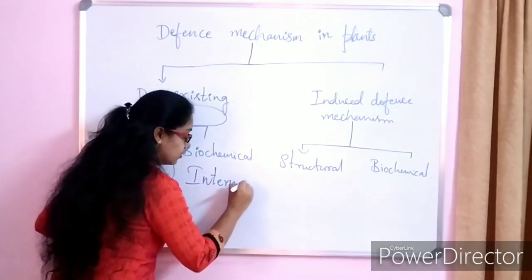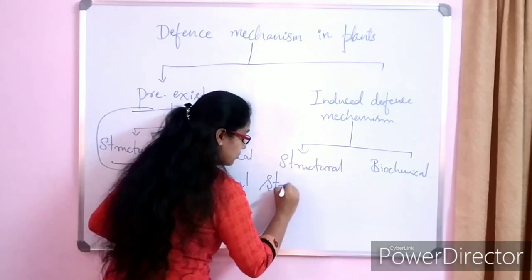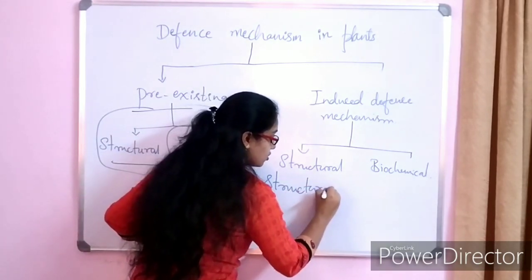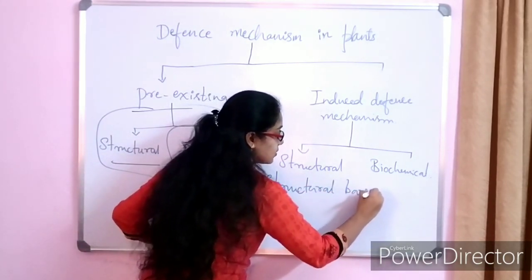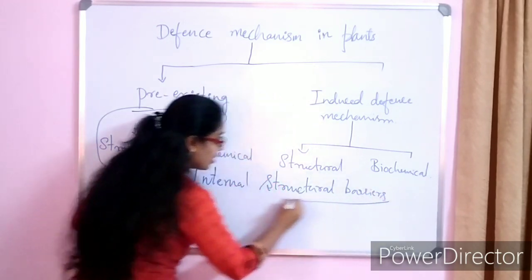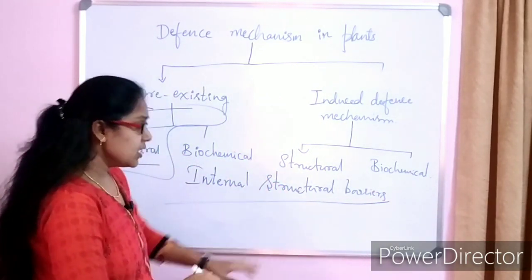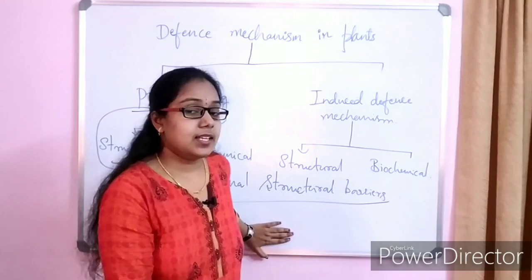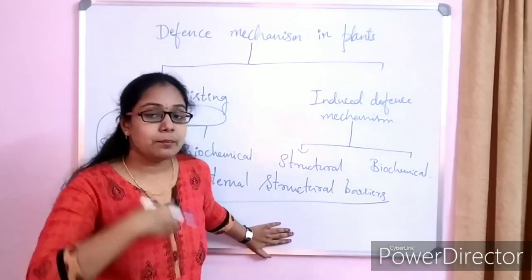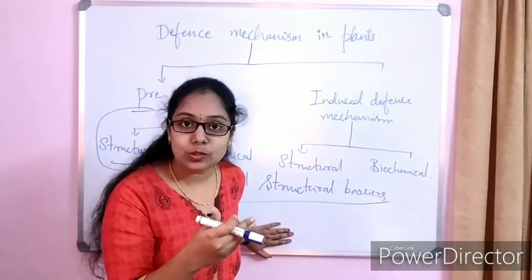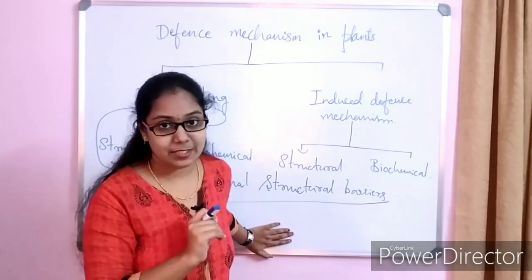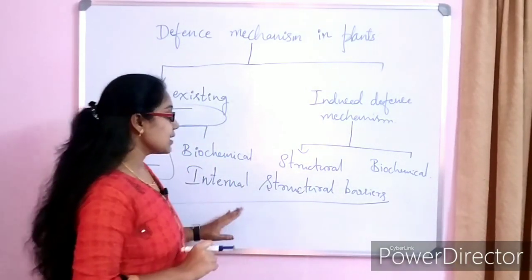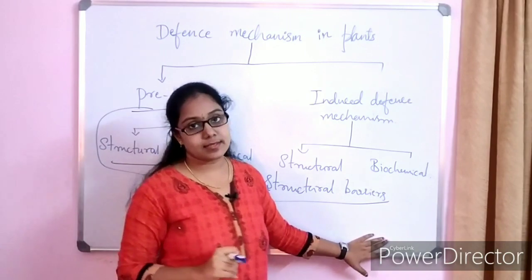Internal structural barriers are nothing but the host cells that are involved in preventing the attack of the pathogen after the penetration. So we call them the internal structural barriers.